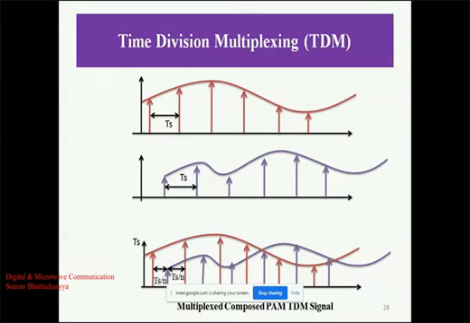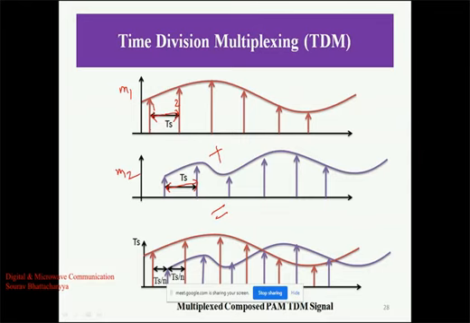When we perform the sampling of the message signals, message 1 and message 2, we get 2 successive pulses, pulse 1 and pulse 2, with a bit duration of TS. TS means the sampling interval, which will be the same. The interval between the 2 successive samples is TS. When we add these 2 signals, the resultant signal becomes like this.